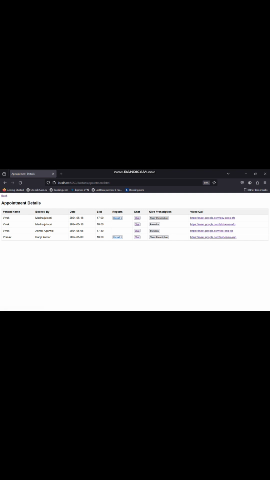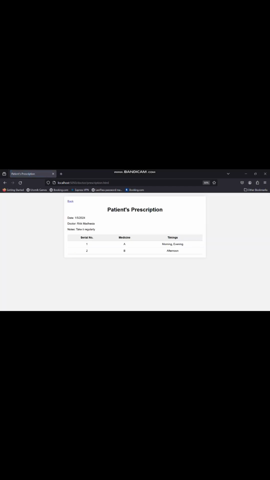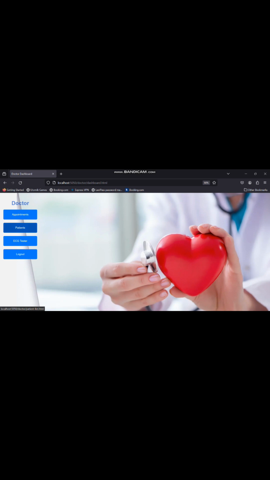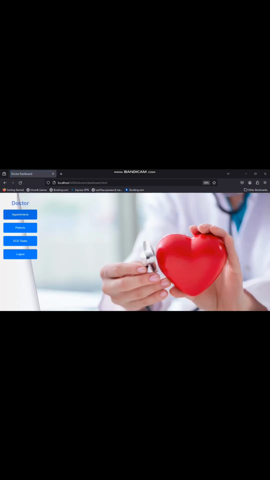After submitting the prescription, you can see the prescribe button changes to the show prescription button. Now doctor after login can also see the patient medicines that he prescribed to them. Now coming towards the patients, the doctor has three patients, so those are the details of the patients that the doctor can see. And there is an ECG tester, which currently I have not connected to the leads right now. I will discuss it further later.